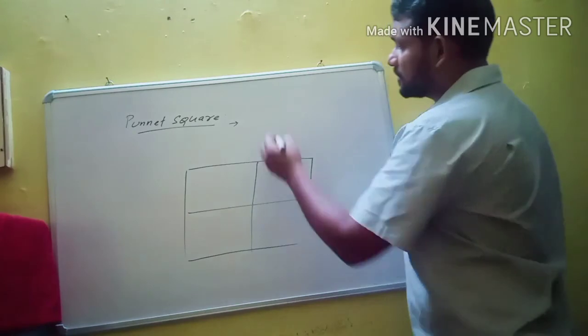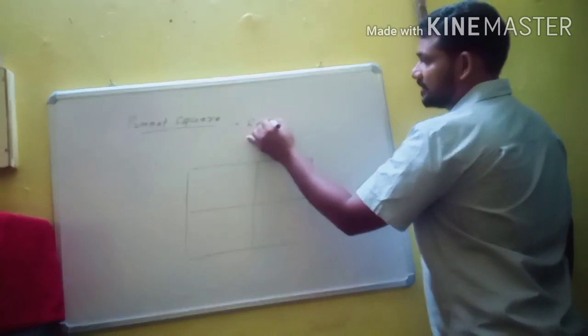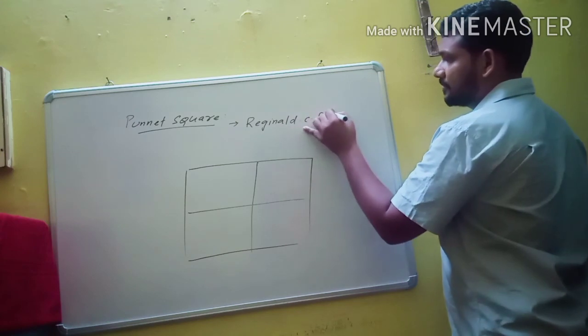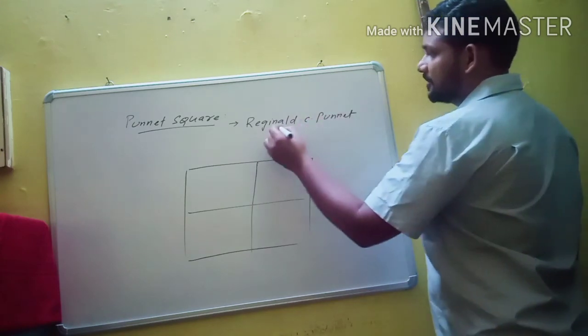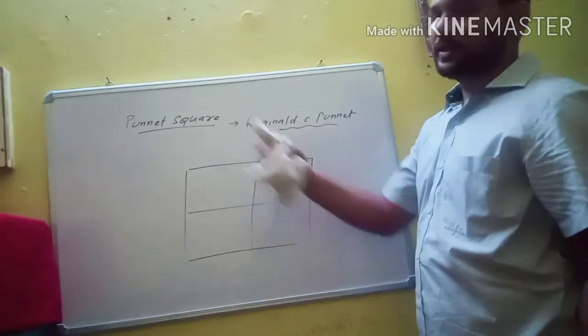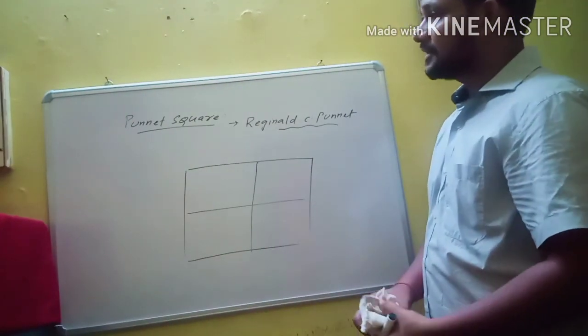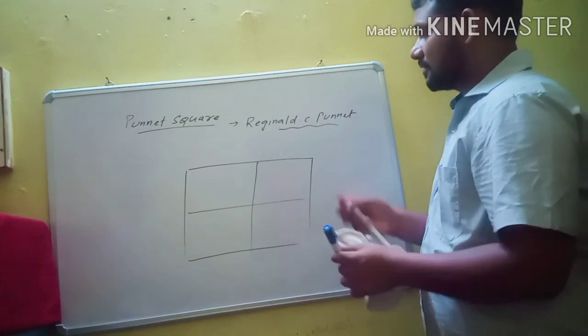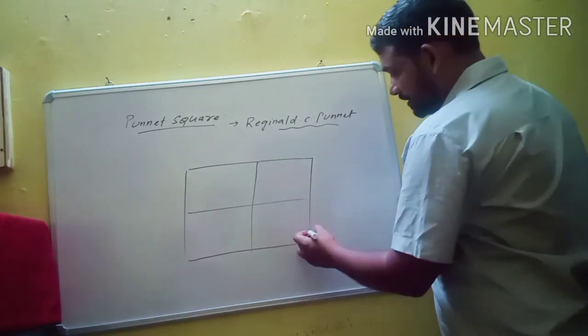The Punnett square was developed by Reginald C. Punnett, so after his name, this genetic cross table is known as Punnett square. This is the Punnett square.